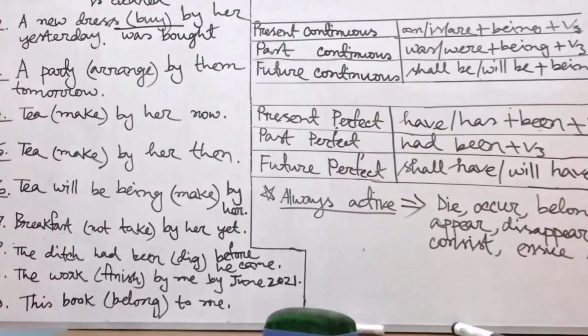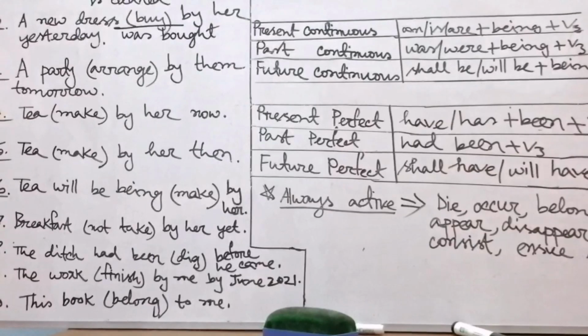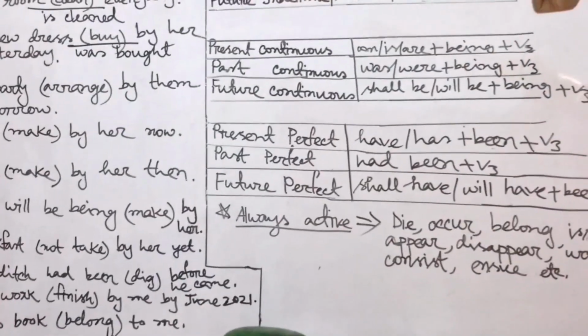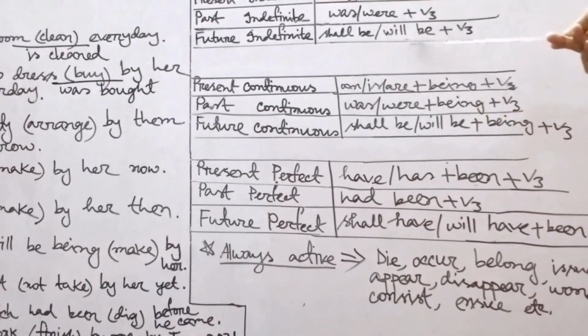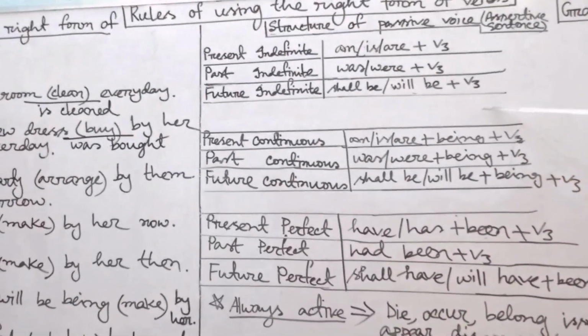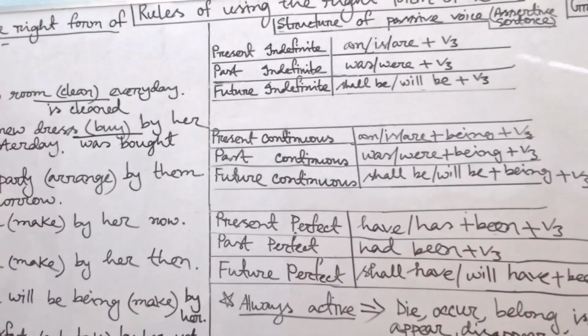Now my dear students, look at the board please. What is the structure of the passive voice of future indefinite tense? Yes, object will be subject, then we will use shall be or will be, plus V3, that means past participle form of the verb, plus by plus extension.